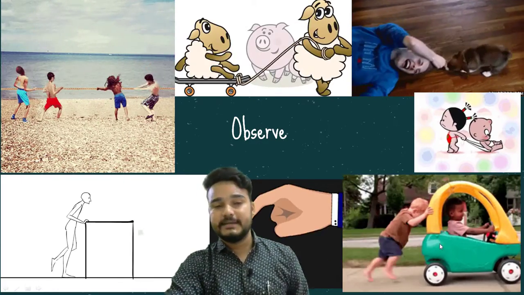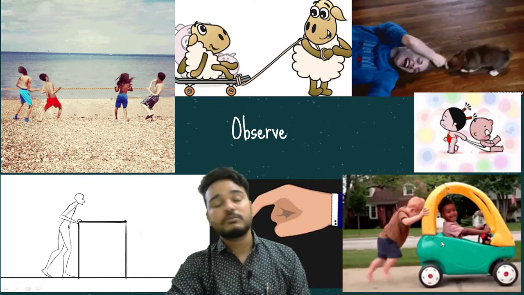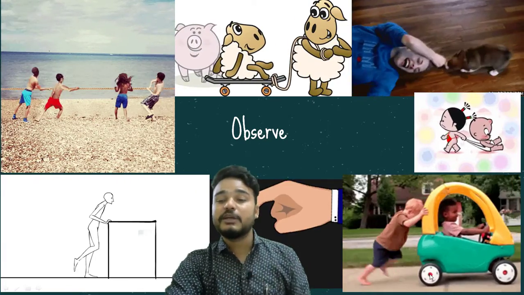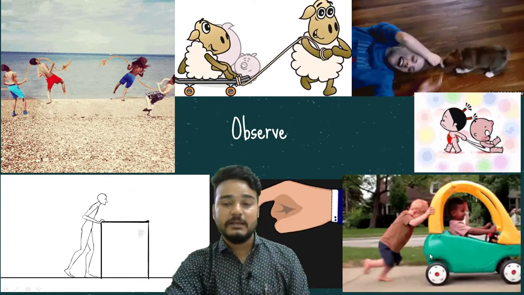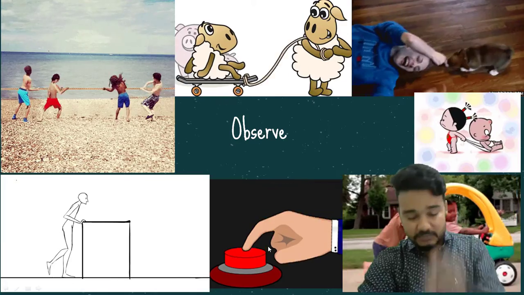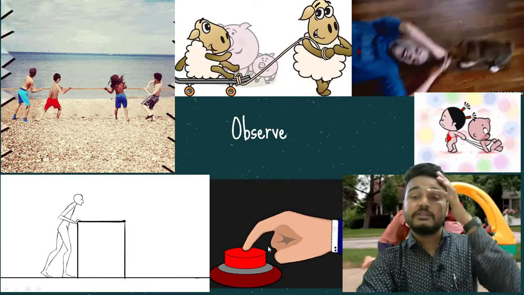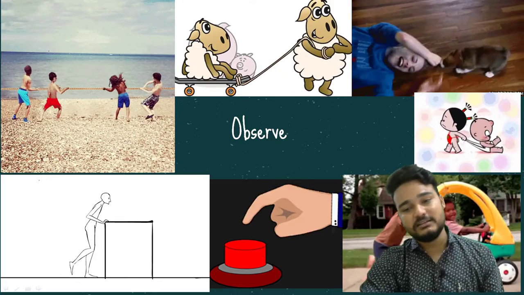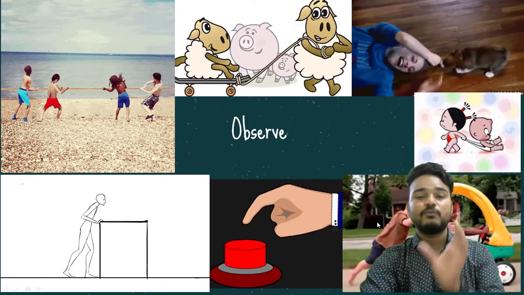Okay, and in the third one you can see one small toy car is there and which is being pushed by a small kid. यहाँ पे क्या हो रहा है, एक दोस्त गाड़ी में बैठा है और दूसरा दोस्त क्या कर रहा है, गाड़ी को धक्का दे रहा है, तो गाड़ी क्या हो रही है, भाग रही है. So all these are pushing. ये बटन प्रेस करने के लिए भी हमें उसको नीचे पुश करना पड़ेगा. They are pushing it. Okay, so this is another one force, that is pushing.